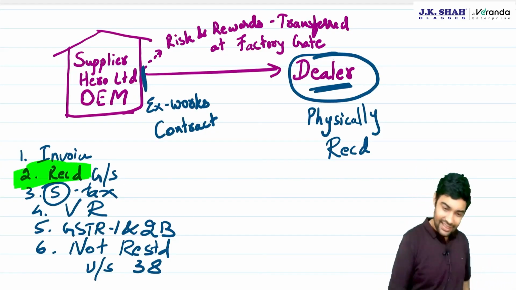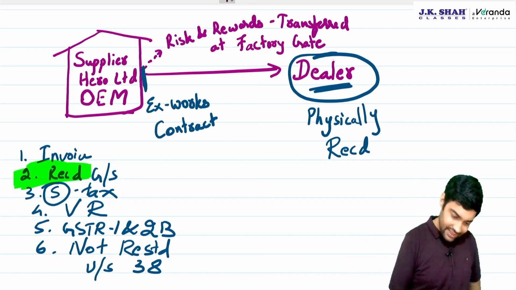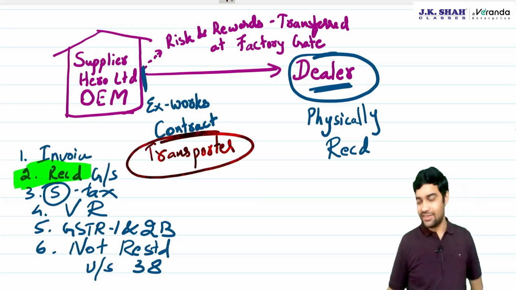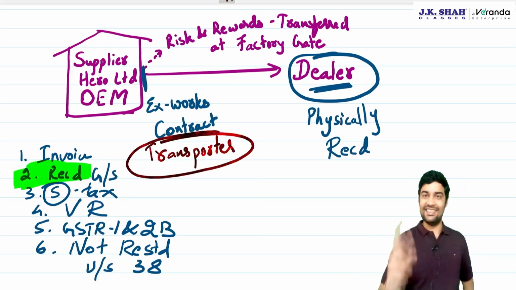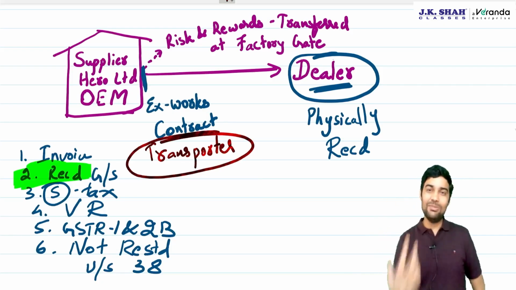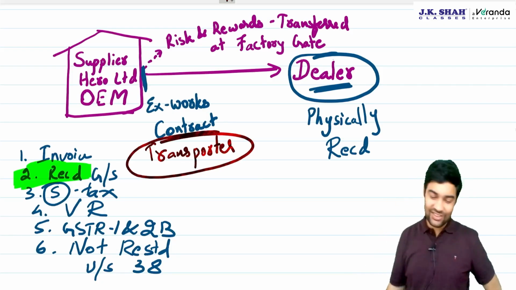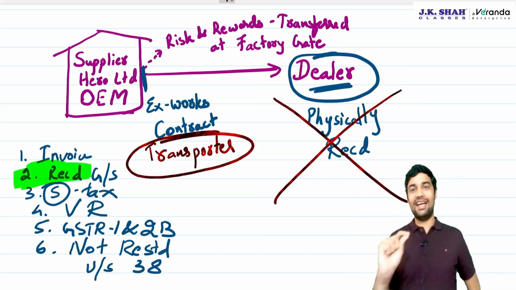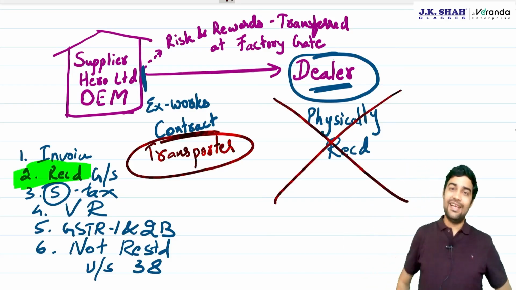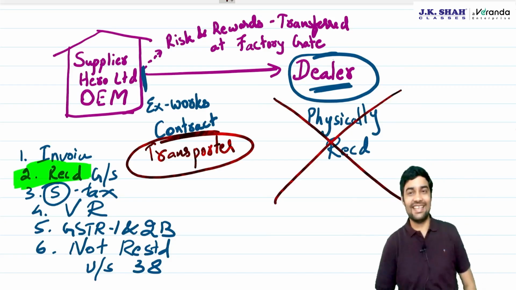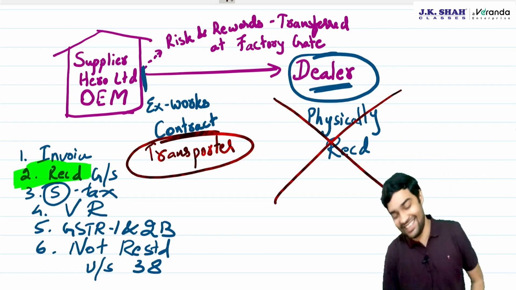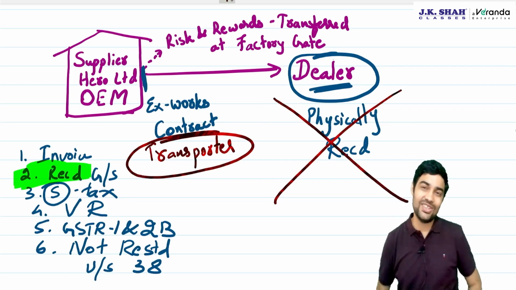Same way, in this case, the moment the goods are handed over to the transporter, technically, the dealer has received them. It is a deemed receipt. The dealer does not have to wait till physical receipt. The moment it is handed over to the transporter, the dealer has actually received the goods. It's a very, very good circular.